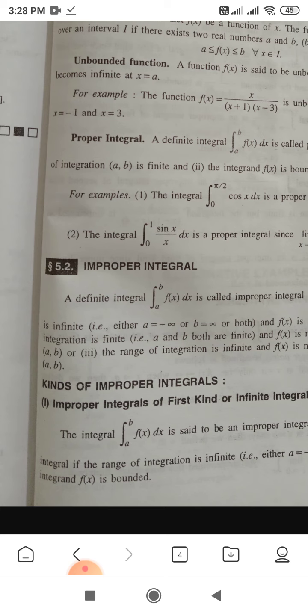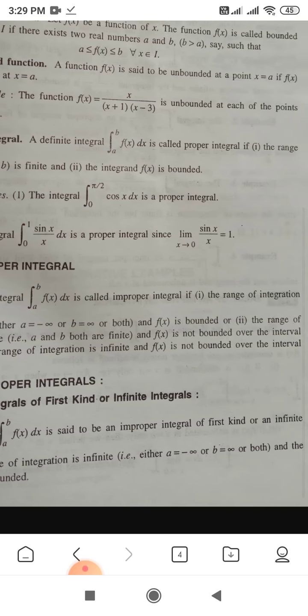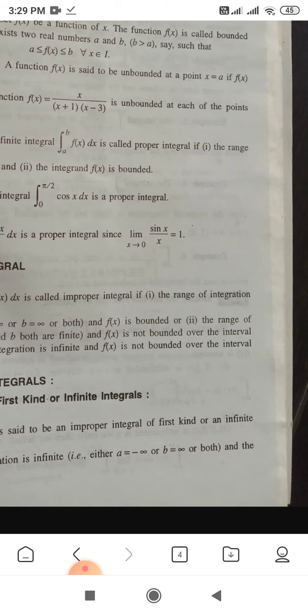Improper integral definition: a definite integral from a to b of f(x) dx is called an improper integral if, first, its range of integration is infinite, that is, either a is equal to minus infinity or b is equal to infinity, or both, and f(x) is bounded. Number 2, the range of integration is finite and f(x) is not bounded over the interval a to b. Number 3, the range of integration is infinite and f(x) is not bounded over the interval.